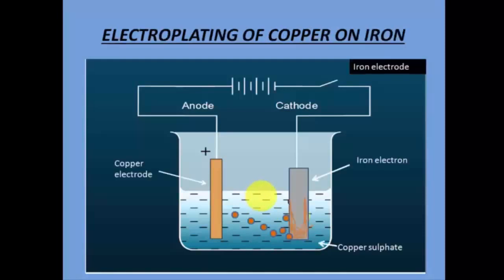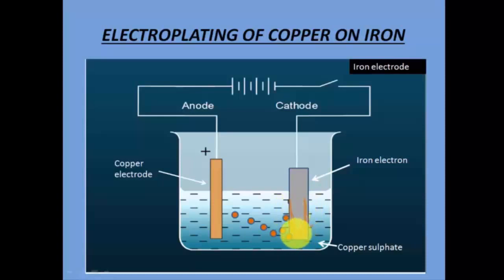So you can see, let's say instead of the key, I take any electrode, let's say iron, or copper, anything. Again, what happens when the circuit is complete? In this case, I have taken an iron electrode. When the circuit is complete, the copper ions will start coming and depositing on it.